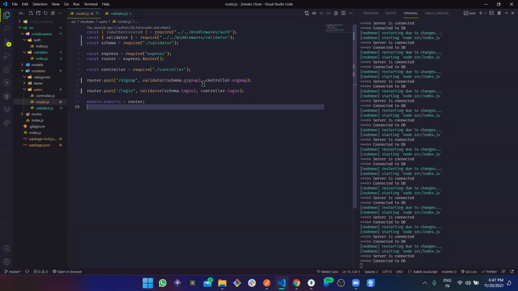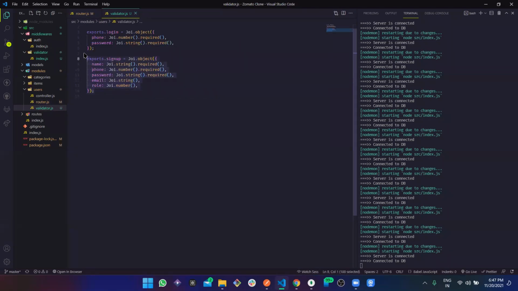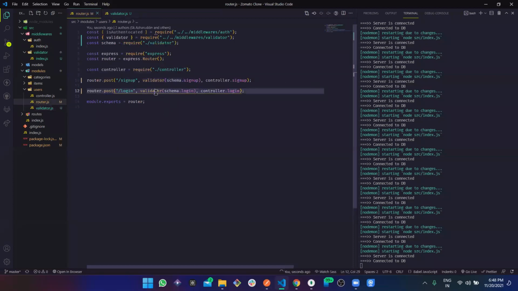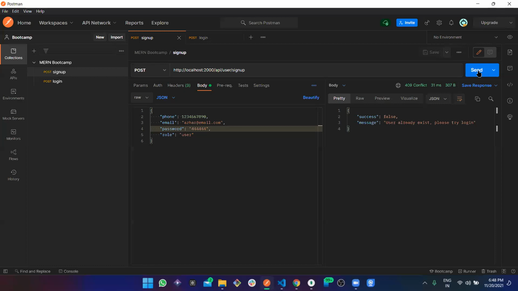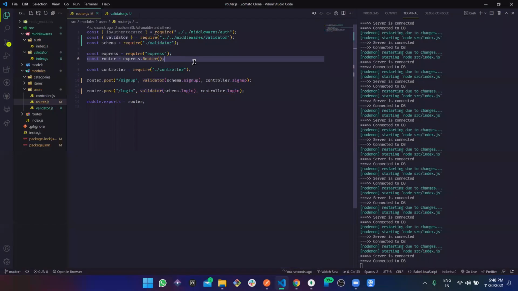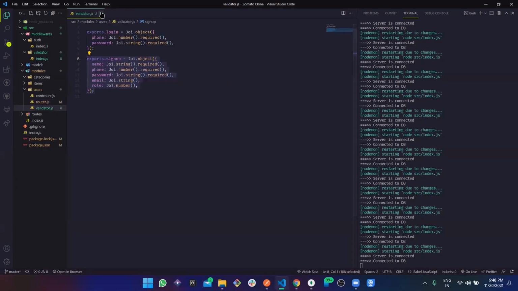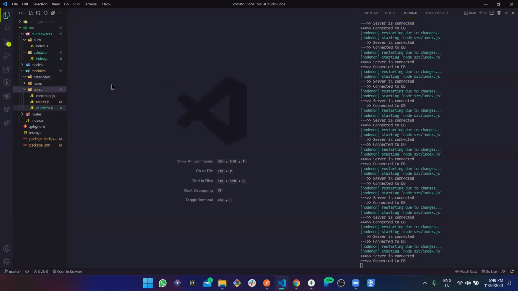That's it. Now see, we are adding this entire validation for the sign up, but it's so simple. We have just created this schema, what we need, the required fields, like suppose here we are signing up. We are just defining it and passing it to the validator method, and then it's working right away. See, name is required. So perfect. Okay, again, the validation is done. Now let's just move forward and go a bit deeper. Till now, do you guys have any queries or something? We can take it.